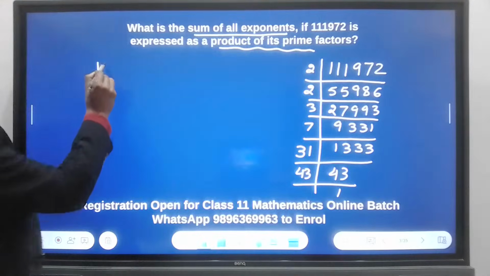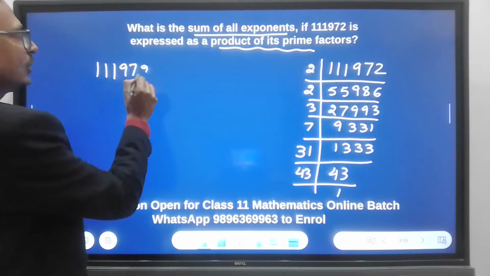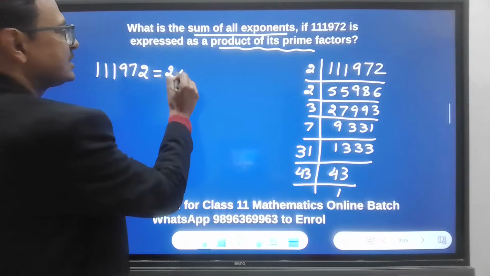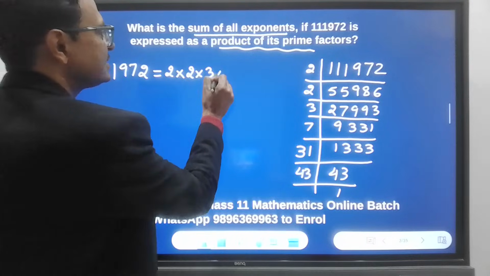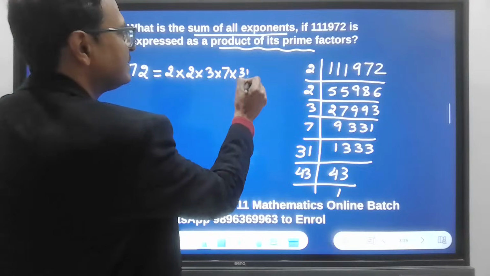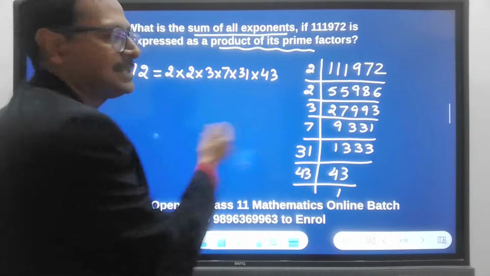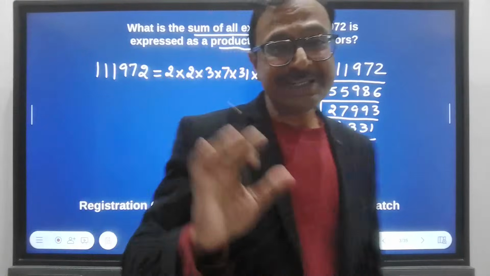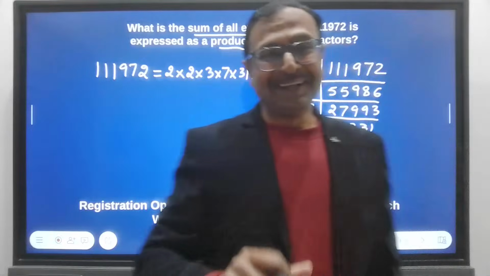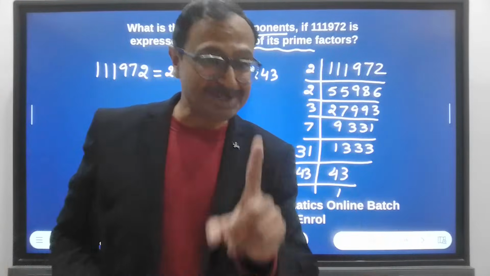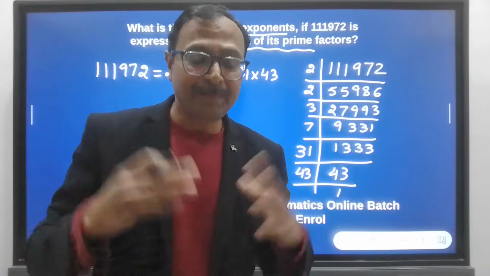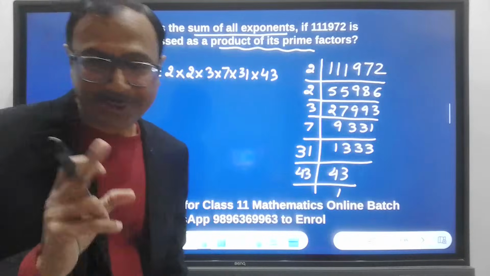So the number 111972 can be written as 2 times 2 times 3 times 7 times 31 times 43. This is the prime factorization. Now this is where most of the students will struggle, 31 and 43. So be careful about these big prime factorizations in the first chapter, okay?